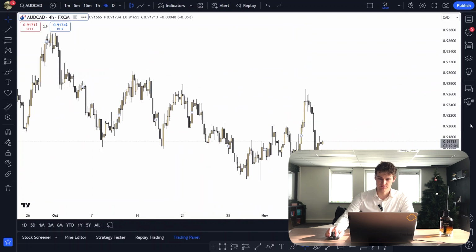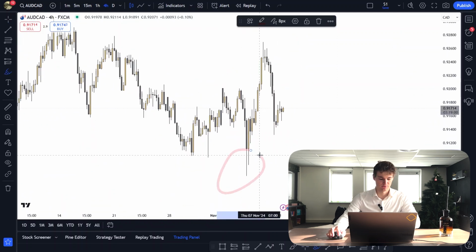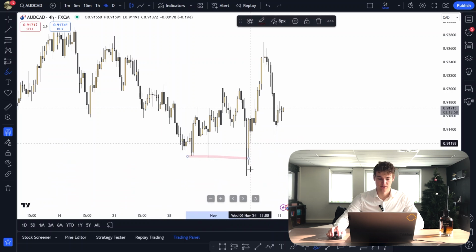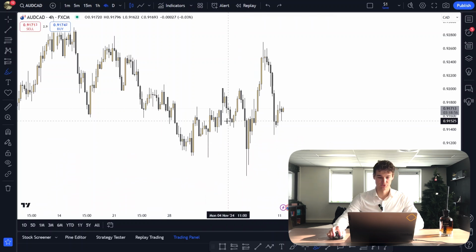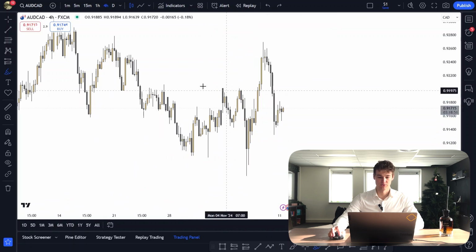So AUD-CAD, we did respect our analysis originally. We did take out that low, but we never got a solid body closure. So we were expecting price originally to come back here, but because we never got a body closure, we weren't going to be looking for that.